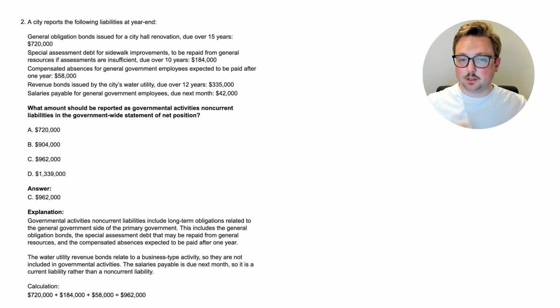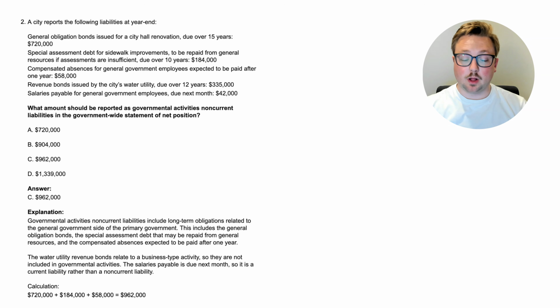So let's go through this just to kind of see how we got there. Governmental activities, non-current liabilities include long-term obligations related to the general government side of the primary government. So just the general government, they're the things that aren't necessarily business type activities, which we'll talk about in a second.